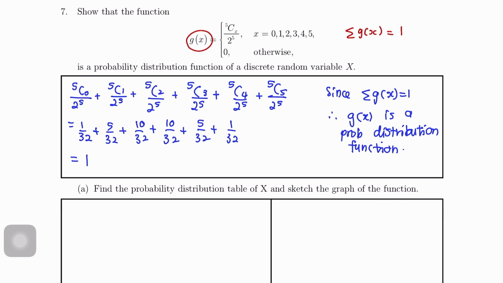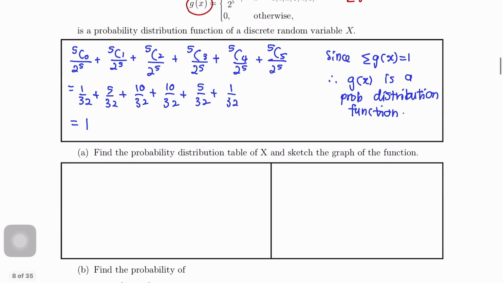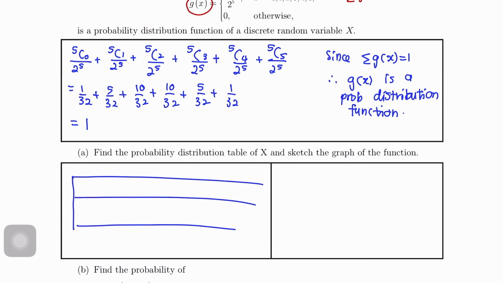Okay. So, question A, find the probability distribution table, sketch the graph. So, table kita boleh buat. Kita dah kira pun dekat atas. Okay, kita terus ambil je lah value-value yang kita ada dekat sini. Okay, masukkan sahaja dalam kita punya table. So, x equals to 0, 1, 2, 3, 4, 5.